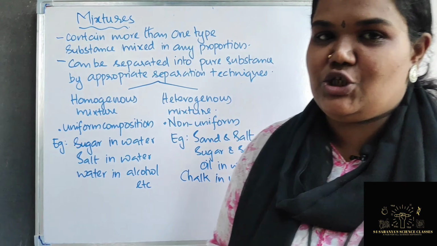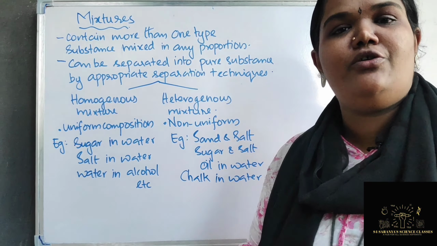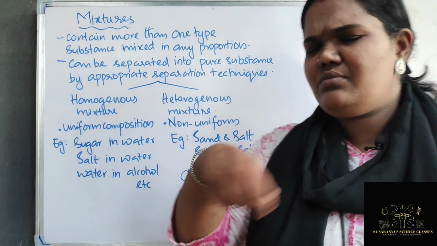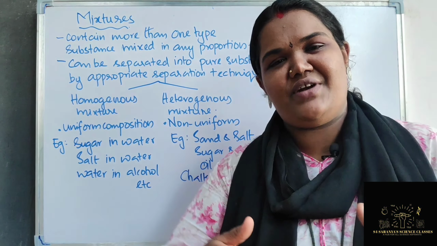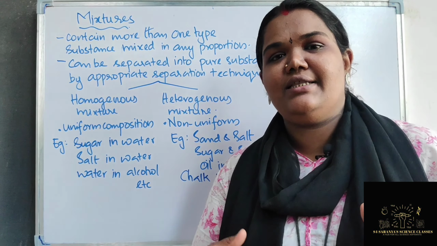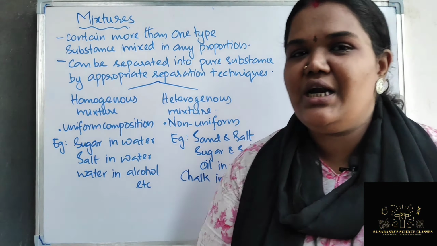When you are discussing heterogeneous mixtures, they have a non-uniform composition. For example, if you are taking oil in water, however you mix them, the composition of oil and water in different layers will be different. If you are taking chalk in water, you mix a little chalk powder in water, you can see that its composition will be different in different places. It will not mix properly.